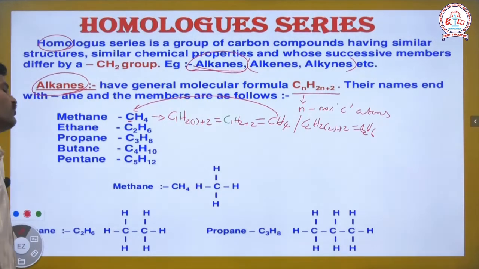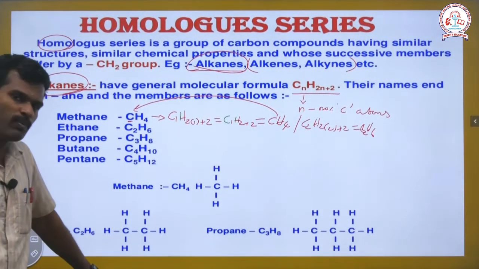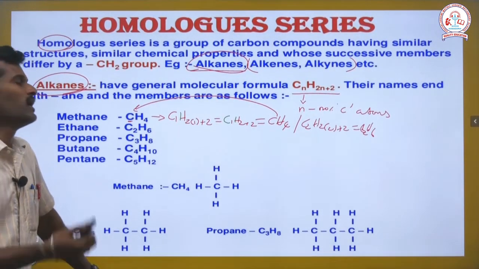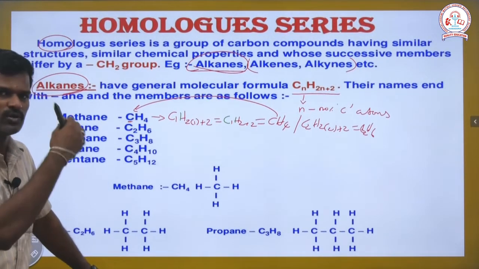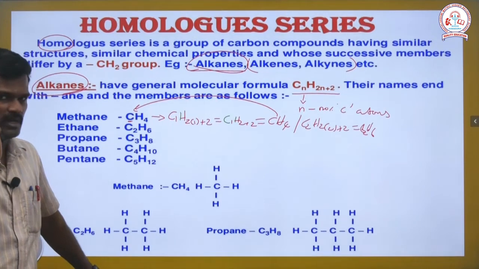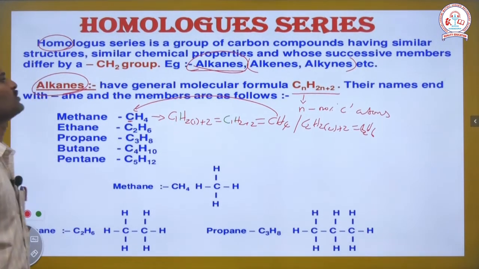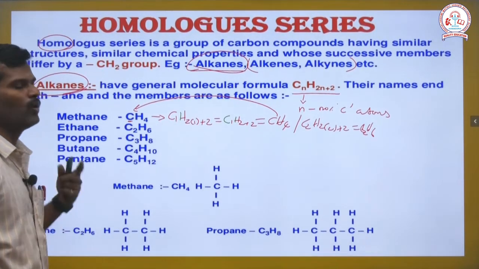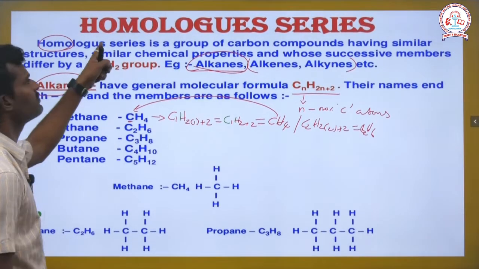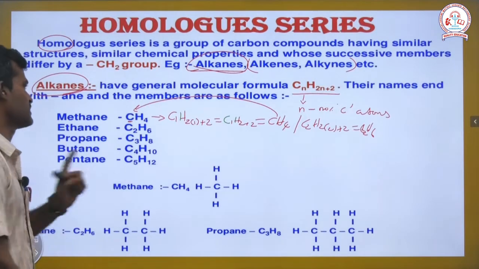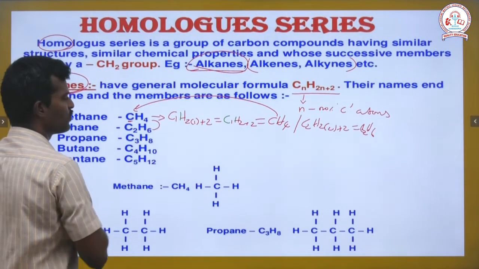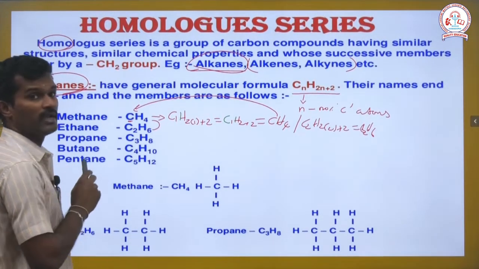So the compounds are methane, ethane, propane, butane, pentane, hexane, heptane, octane, nonane, decane. These are the order of the alkane family. The alkane family has similarities. What is meant by homologous similarity? It happens throughout the whole series.